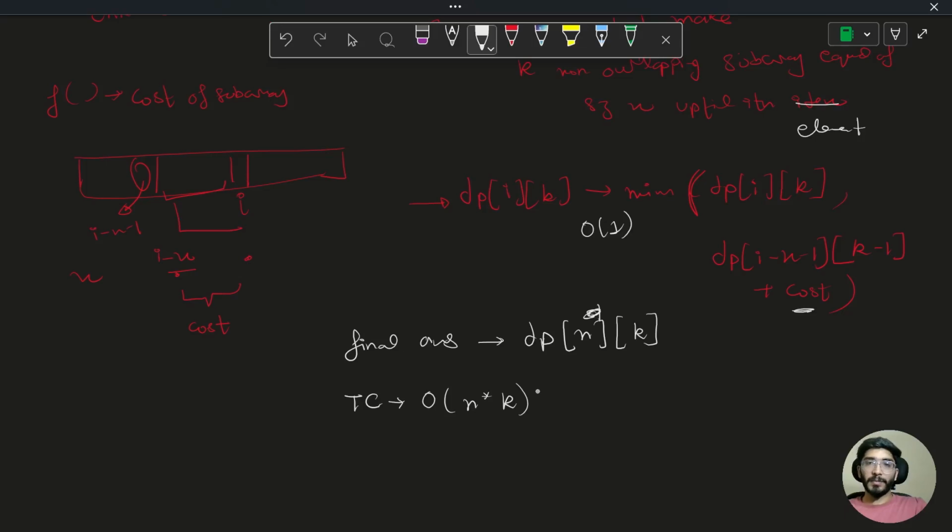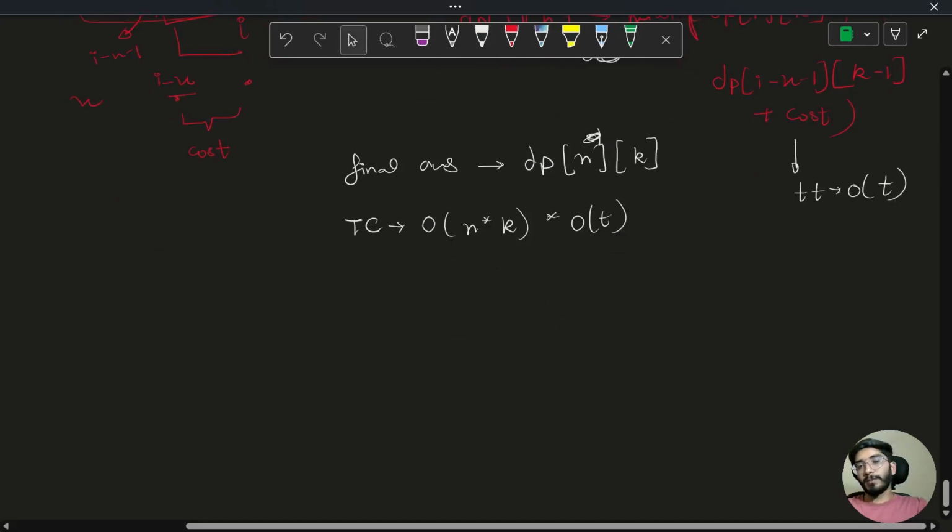So the transition time is order of 1, or let's define it as not order of 1 exactly, let's make the transition time order of t here. Cool. So this is the time complexity multiplied by order of t, which is the transition time for the state.